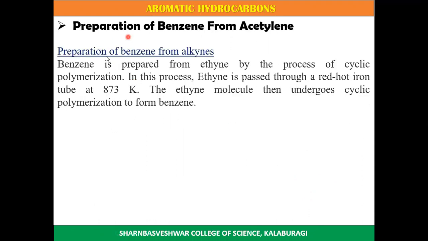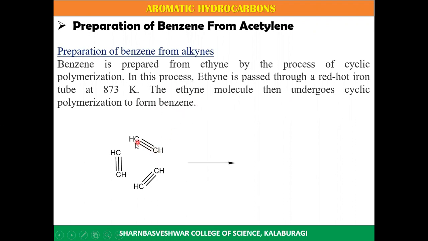And the third one is preparation of benzene from acetylene. Acetylene is the first member of the alkyne family. So preparation of benzene from alkynes. Benzene is prepared from ethyne by the process of cyclic polymerization. In this process, ethyne is passed through a red hot iron tube at 873 Kelvin. The ethyne molecule then undergoes cyclic polymerization to form benzene.